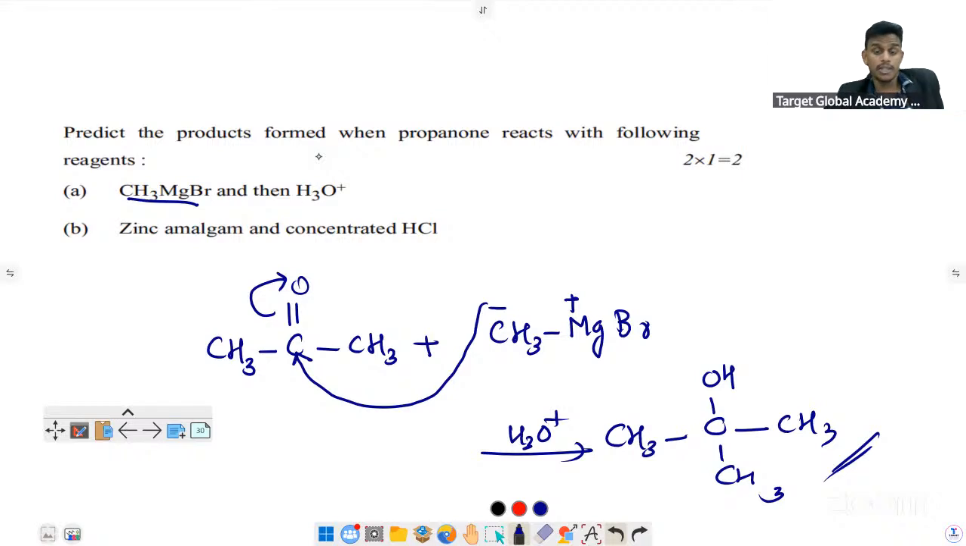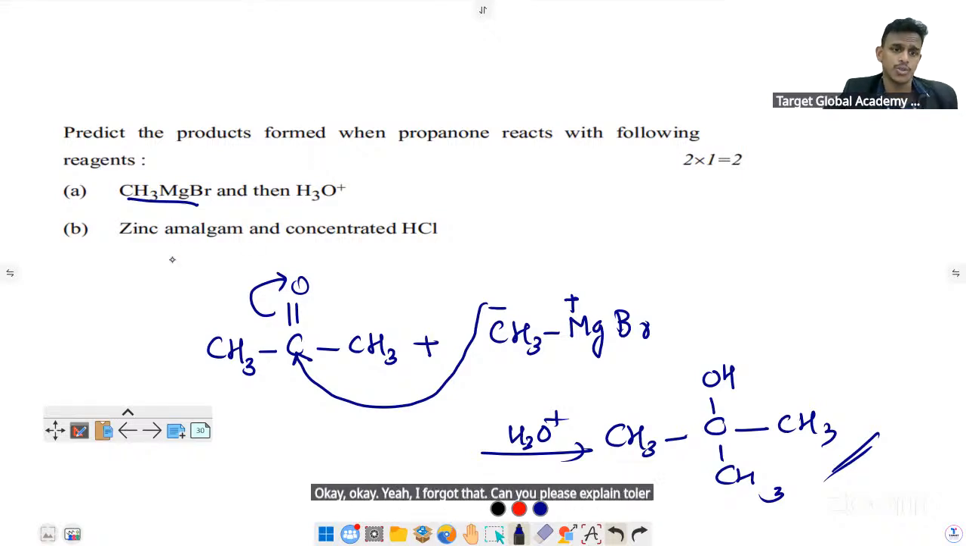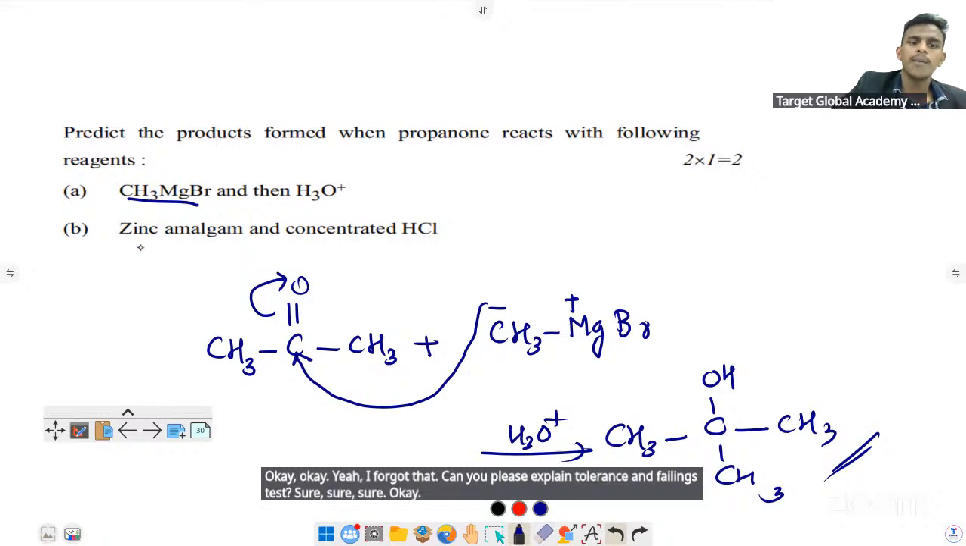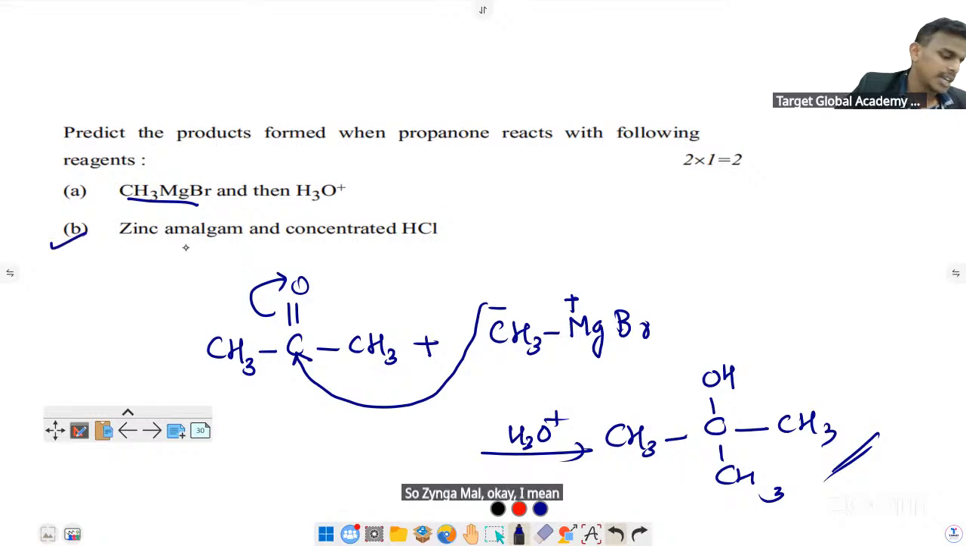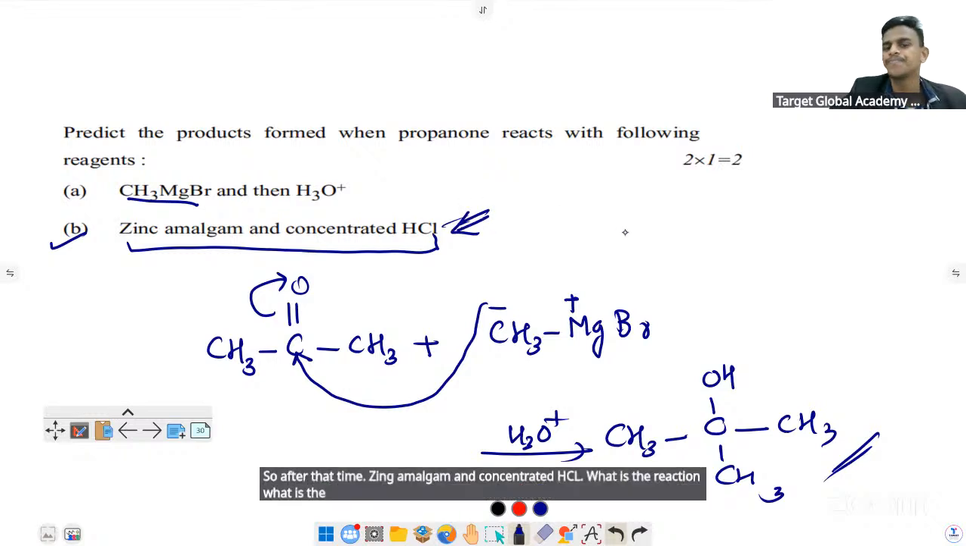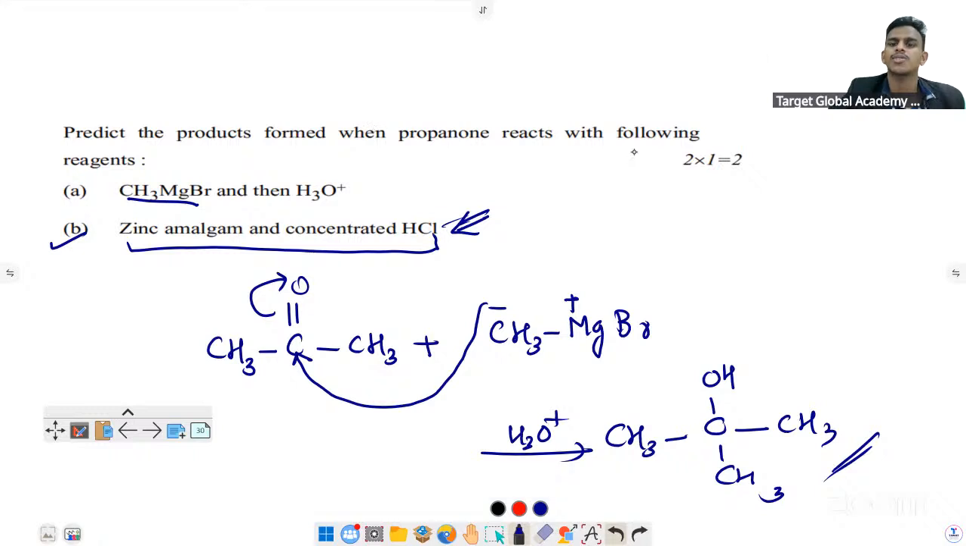Okay, some questions. Yeah, I forgot that. Can you please explain Tollens and Fehling's test? Sure. Okay, I will discuss this after that. Zinc amalgam and concentrated HCl. What is the name of this reaction? Very famous reduction reaction.